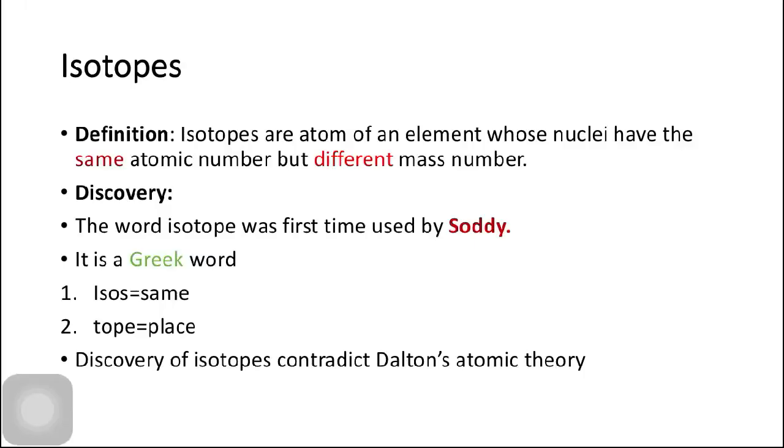Next are the isotopes. According to the definition, isotopes are atoms of an element whose nuclei have the same atomic number but different mass number. Since both atoms have the same atomic number, they must be atoms of the same element. The word isotope was first used by Soddy. It is a Greek word, where isos means same and topos means place.